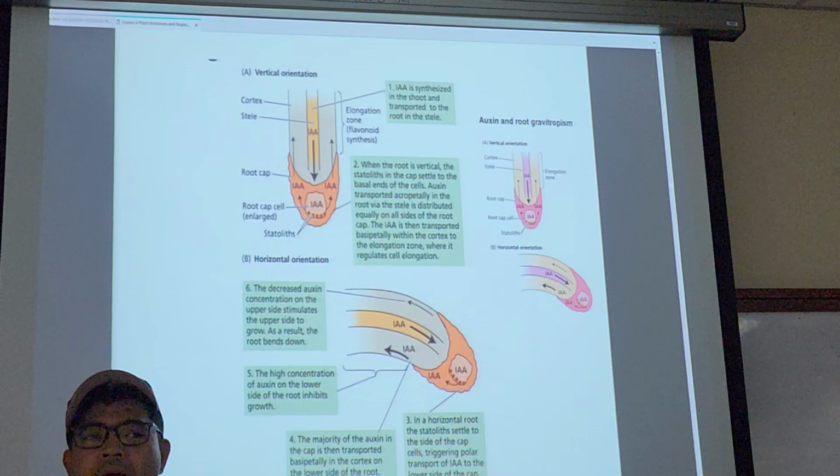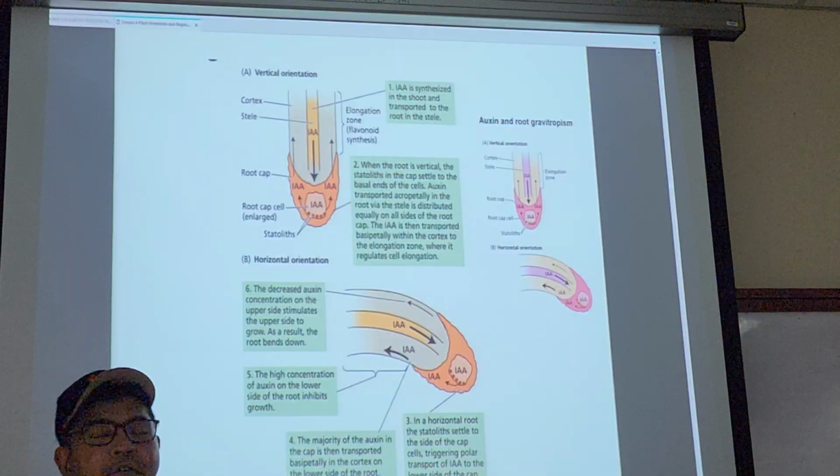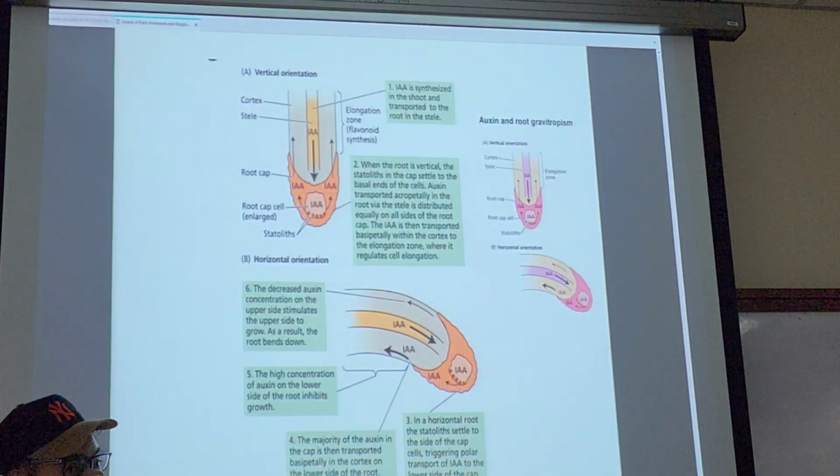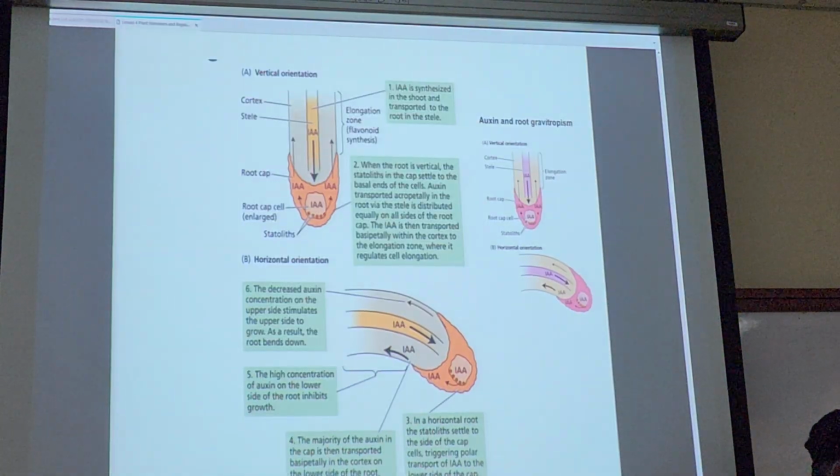Do you follow any gravitropism? Yes. How? How do you follow gravitropism? You're still stuck to the earth surface. That's not gravitropism.